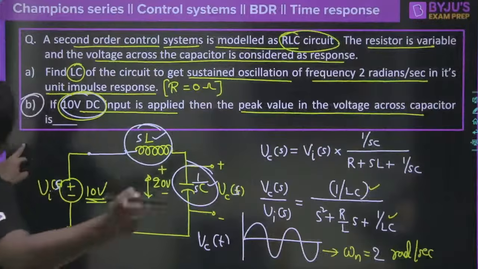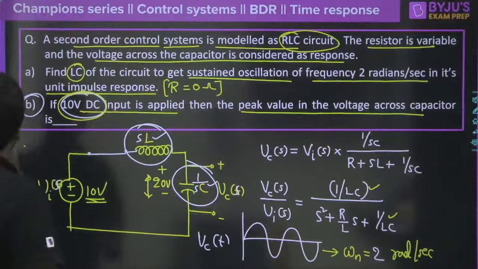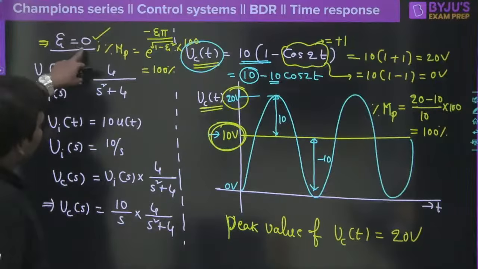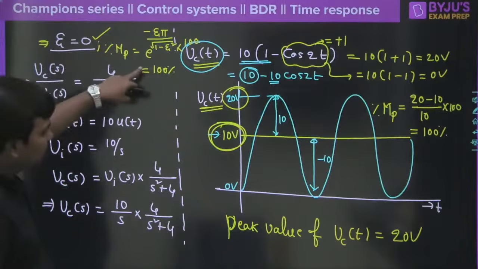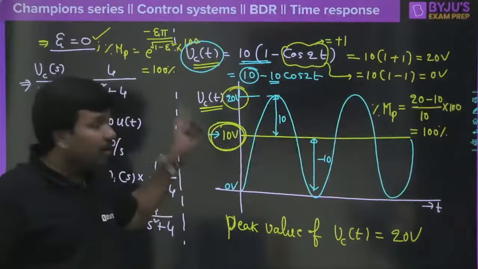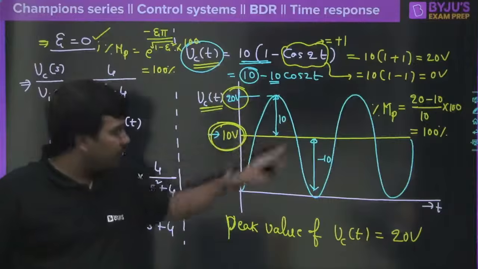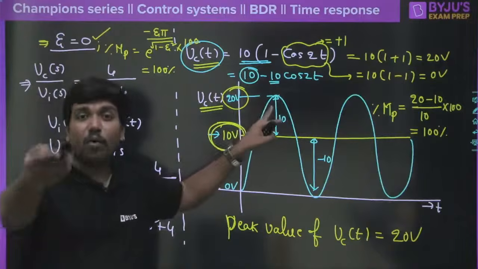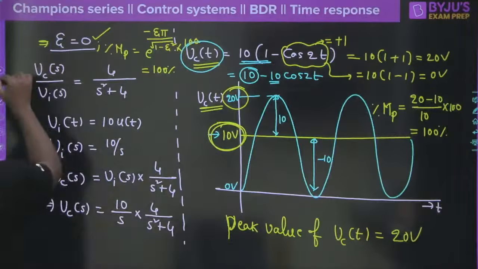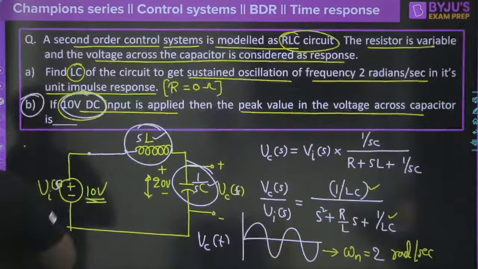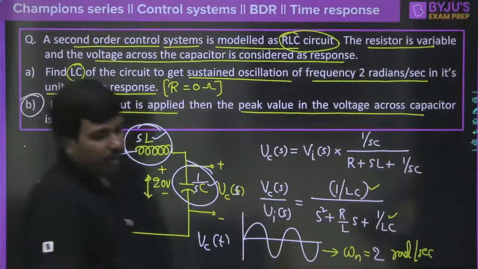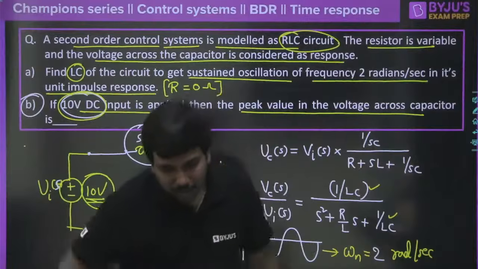That is a point you need to investigate now, because our calculations are saying that from the control systems point of view it is showing 100% peak overshoot, and from the circuit theory point of view it is also showing 100% peak overshoot. Means if 100% peak overshoot really comes, there is a scope to get a peak value of 20 volt. Now I am asking, I am giving only 10 volt, so how is there a chance to get 20 volt across the capacitor, right?